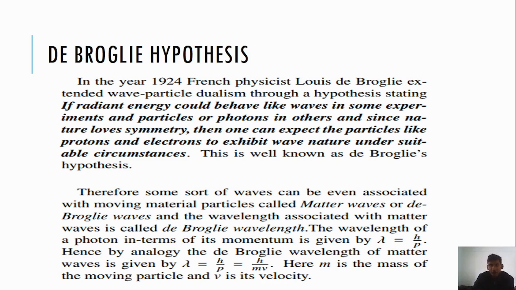The wavelength of a photon in terms of the momentum is given by lambda is equal to h by p. Hence by analogy, the de Broglie wavelength of matter wave is given by lambda is equal to h by p, that is equal to h divided by mv. Here m is the mass of the moving particle and v is the velocity.